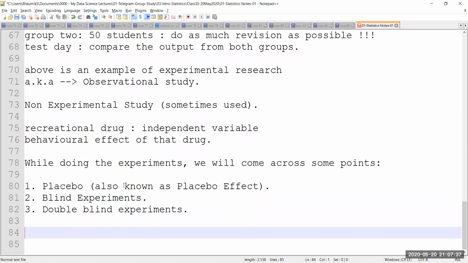These are terminologies which will sometimes come into place when we do experimentations. Okay, we may do placebo from time to time. We may do it in industry as well. We do it especially in healthcare. We do it even in business industries also.